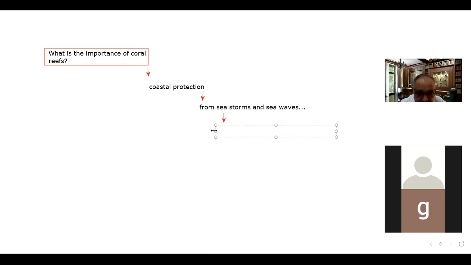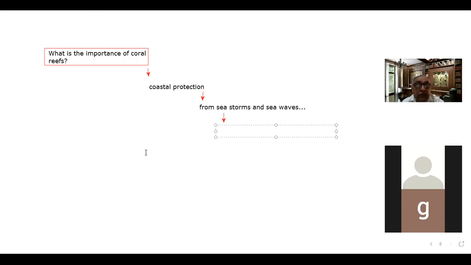If there were no corals, then our coastlines would become more vulnerable to the ocean waves. It has been noted that during the tsunami which affected India in 2004, some coastlines were protected from severe damage due to the coral reefs there. So that is why the corals play a very important role in coastal protection.